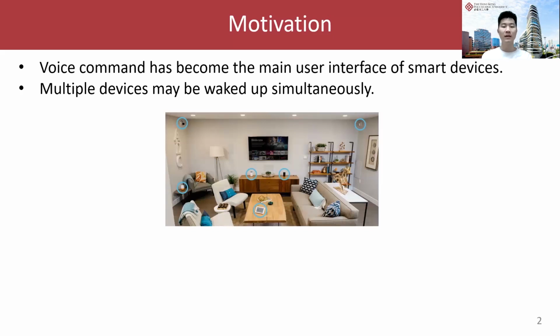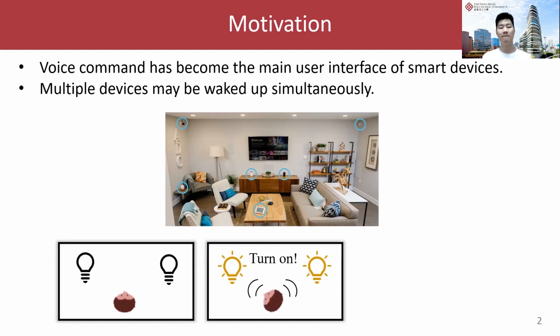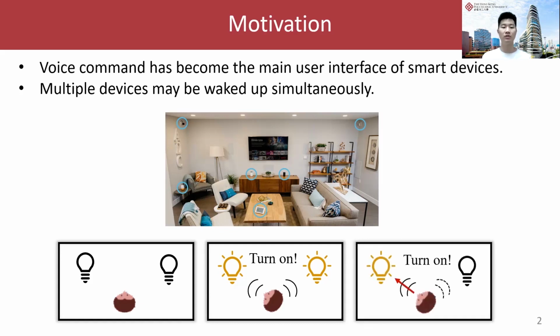For example, imagine that there are many smart lights in your home. When you say, turn on the lights, all of them get the command and turn on. Otherwise, you must say, turn on the left lights or turn on the right lights. But if the smart lights can infer your head orientation, you can just say, turn on, towards the intended lights, and then it will turn on. So the head orientation can provide a contextual clue of the voice command for smart devices.